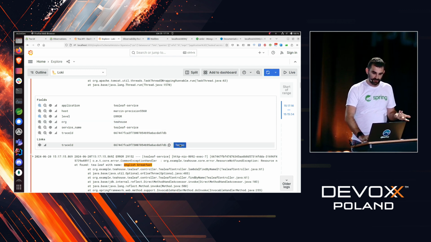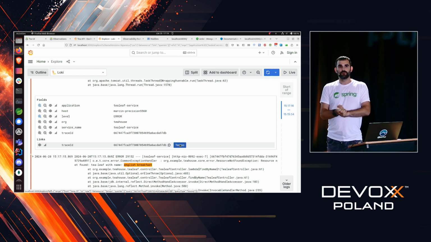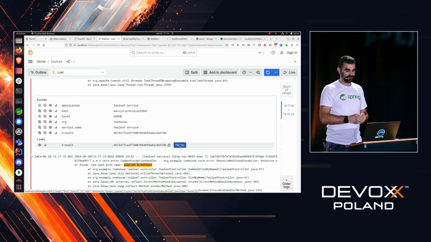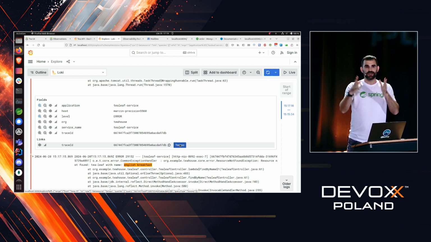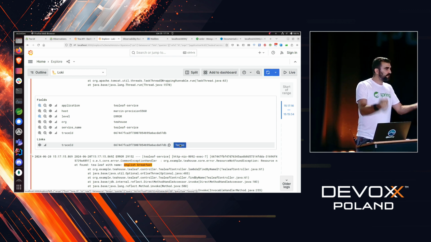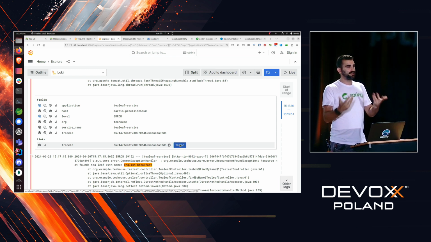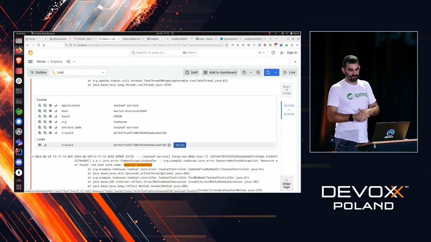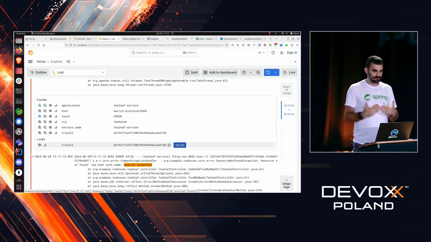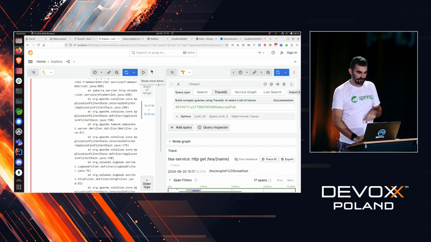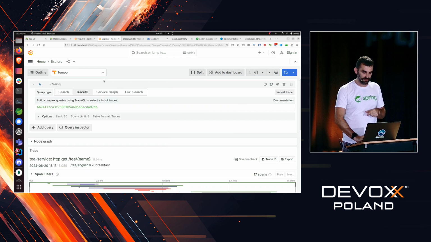So right now, what we can do is we can jump from this infamous pillar of observability from one to another. Because having them separately is not ideal. The thing about analyzing events such as logs, traces, metrics, is to have them correlated. So here we jump from logs to traces by means of a trace identifier.